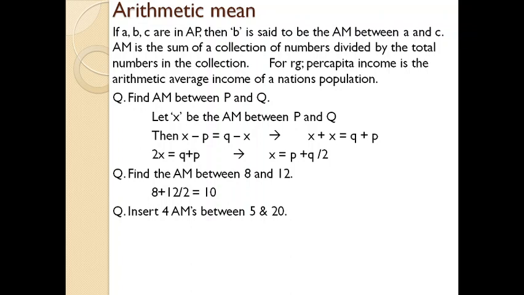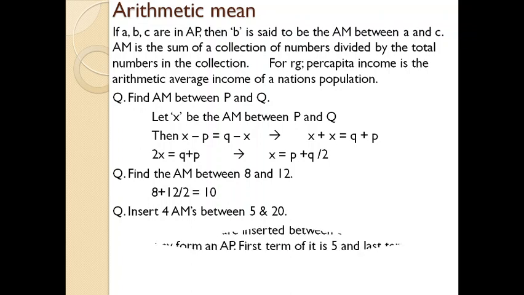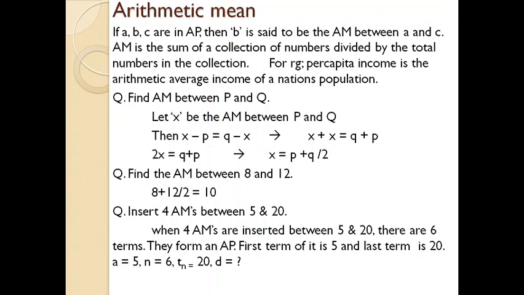So, on the basis of this data given, we know that there are a total of 6 numbers, right? Because 5 and 20 are 2 numbers and we were asked to insert 4 more numbers. Then 2 plus 4, 6. So, there are 6 numbers where the first number is 5 and the last number is 20, and on the basis of the arithmetic progression equation, first case equation, the given values are A is 5, N is 6. N is 6 means here the total number of numbers is 6. T of n is 20 and D equal to, we don't know.